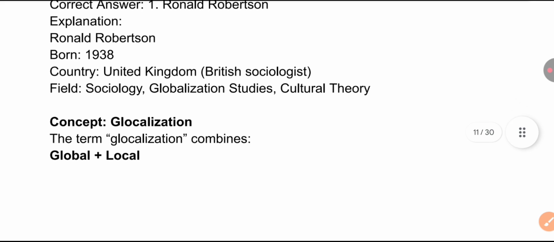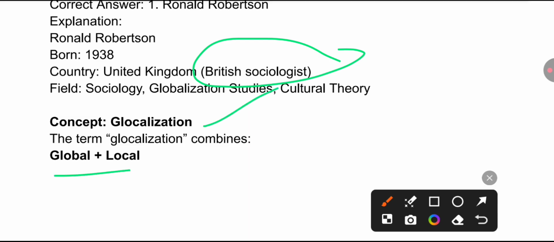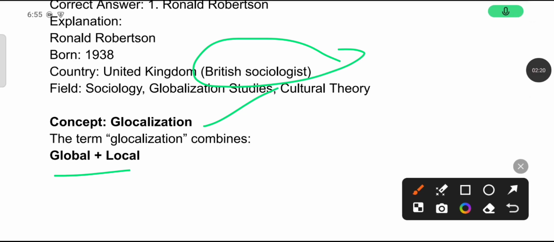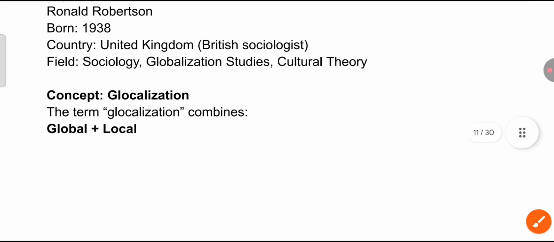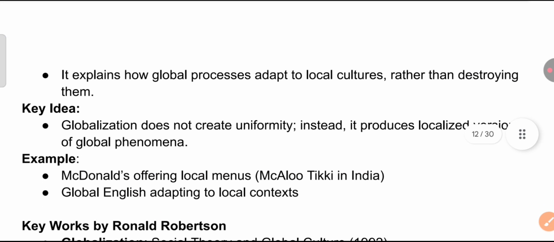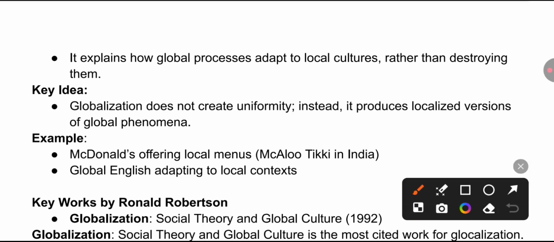Ronald Robertson belongs to the UK, a British sociologist. Okay, the concept which he has popularized is globalization. It actually combines and is made from global plus local. Global plus local becomes globalization, popularized by Ronald Robertson. Okay, remember. This term explains how global processes adapt to local cultures rather than destroying them.